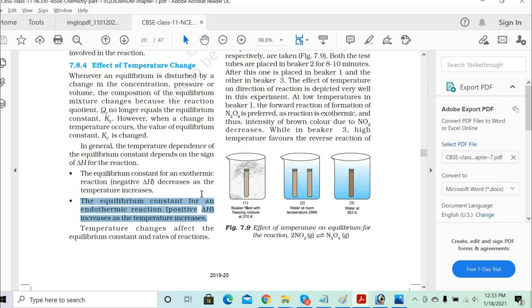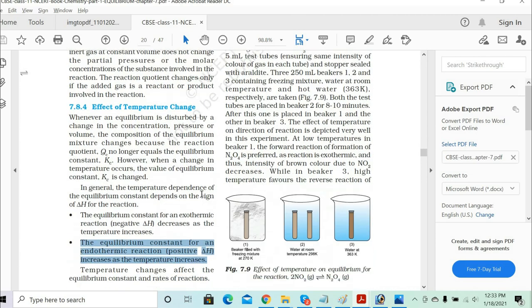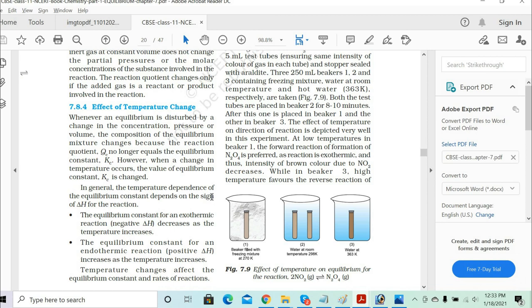Oh, good. Now temperature changes affect the equilibrium constant and the rate of reaction. How does the temperature change? So you got these two parts clear to you? In the exothermic reaction, delta H is negative, and positive for the endothermic reaction, and the increase in temperature.